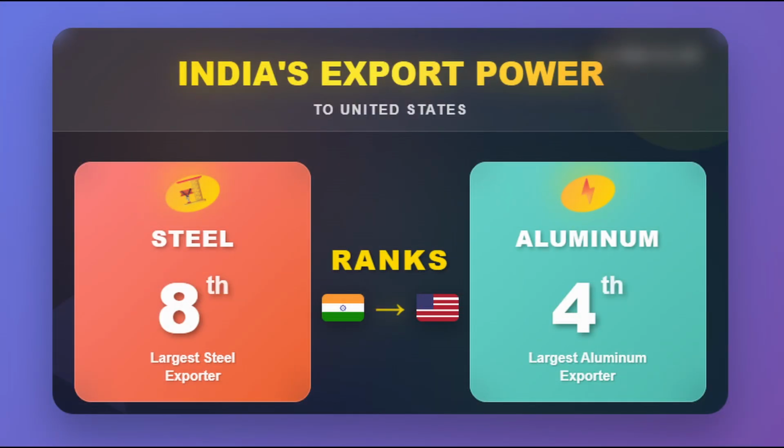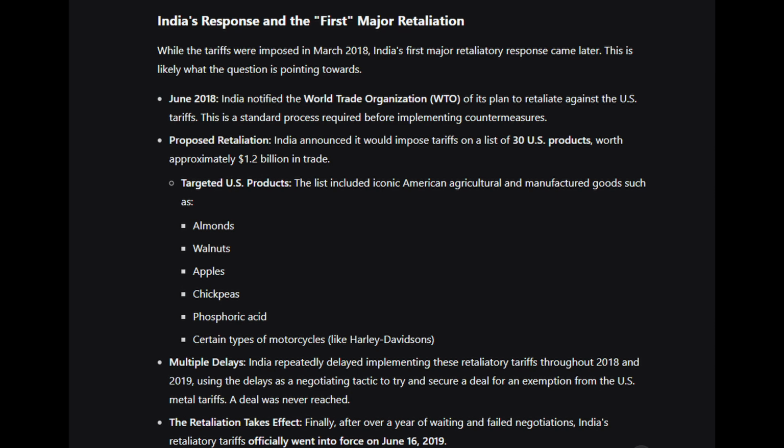Now let us see how this tariff affected India. As of March 26, 2018, India was the 8th largest source of steel and the 4th largest source of aluminium to the United States. This tariff automatically made the cost of such goods higher and less competitive in the US market. Now let us see what was India's response to such tariff.